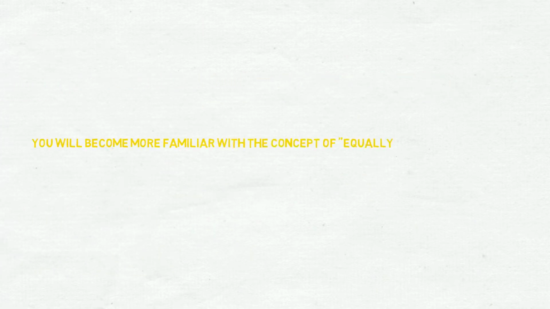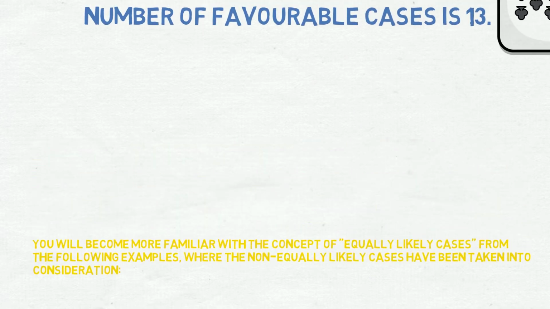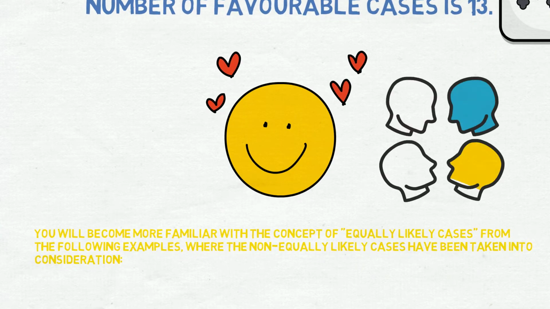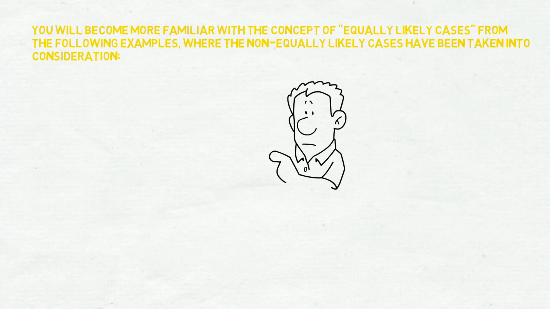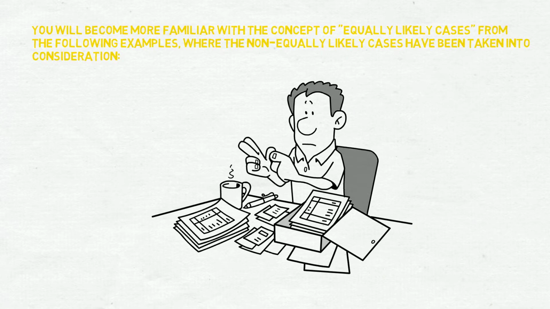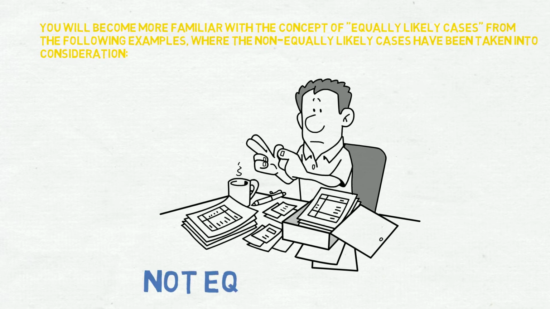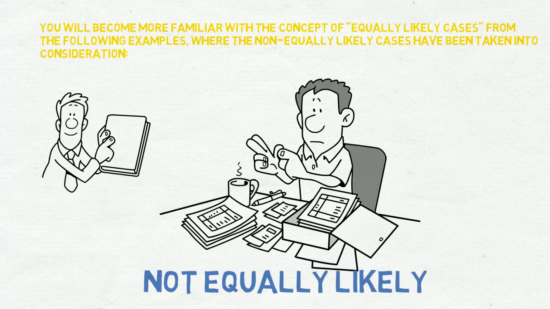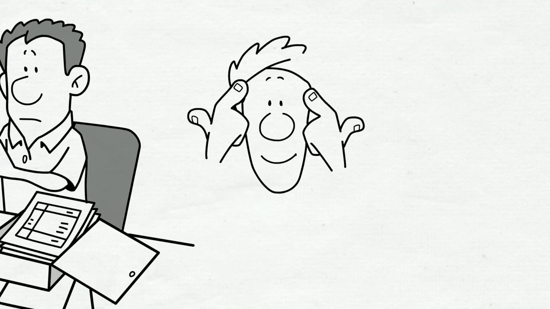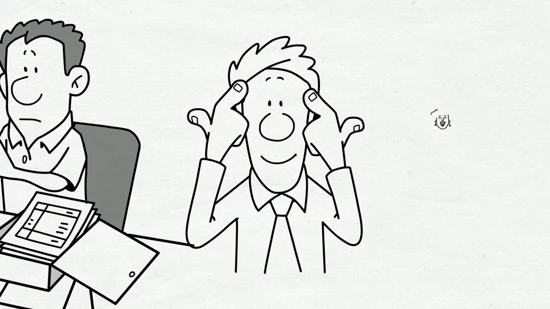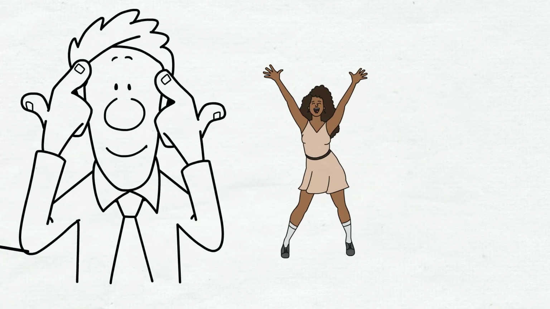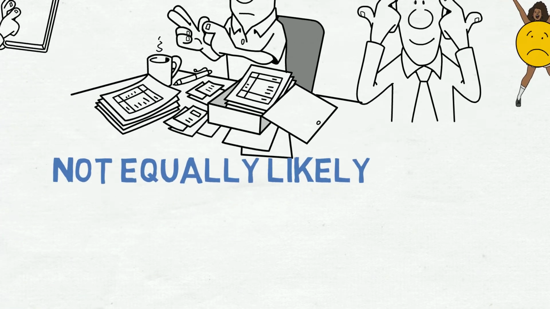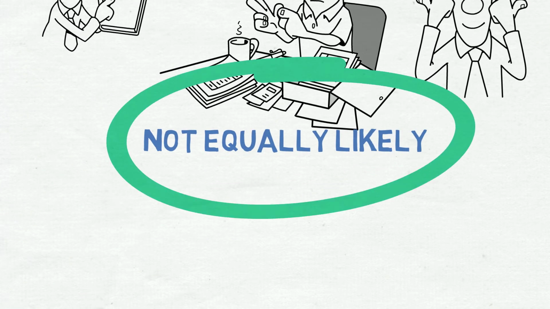You will become more familiar with the concept of equally likely cases from the following example, where the non-equally likely cases can be taken into consideration. Cases of passing and not passing a candidate in a test are not equally likely. This is because a candidate can have some reason to expect passing or not passing the test. If he or she prepares well for the test, he or she will pass the test. If he or she doesn't prepare for the test, surely will not pass. So, here the cases are not equally likely.